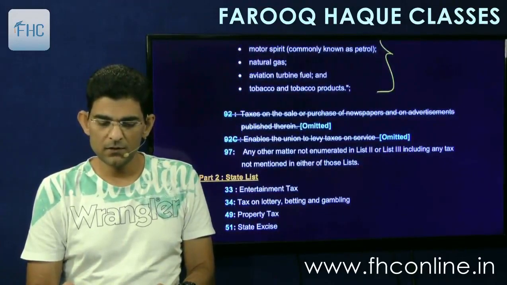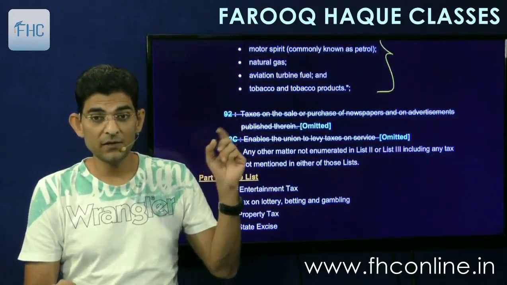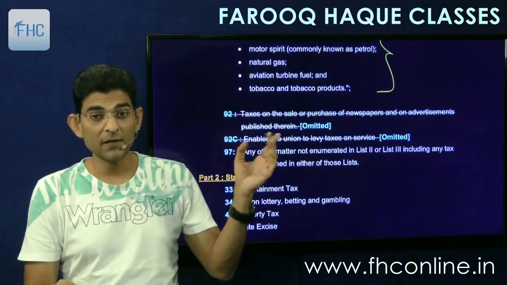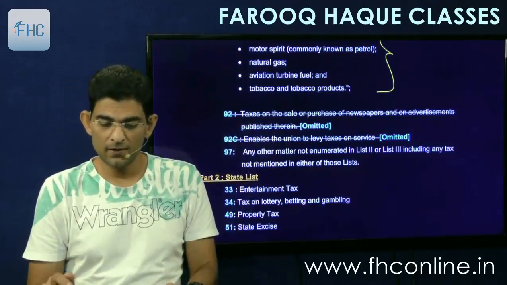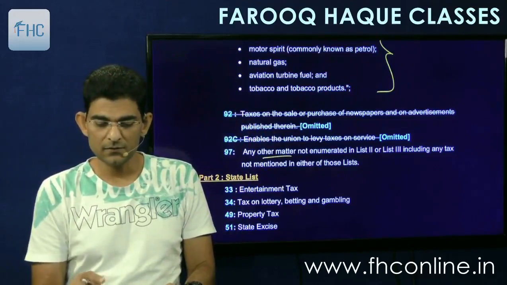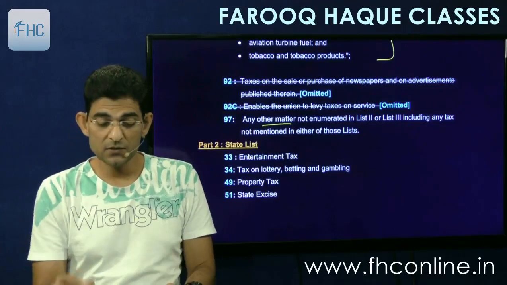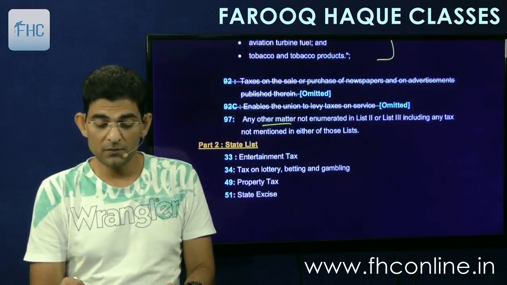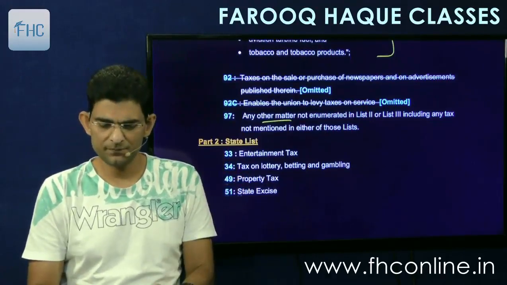Then these two, 92 and 92C, were deleted because this was on service, and now all services are covered by GST, so they were deleted. And any other matter, residual clause. Similarly, in state list, entertainment tax, lottery, betting, gambling, property tax, excise duty, these are examples. Most of them are now covered by GST.